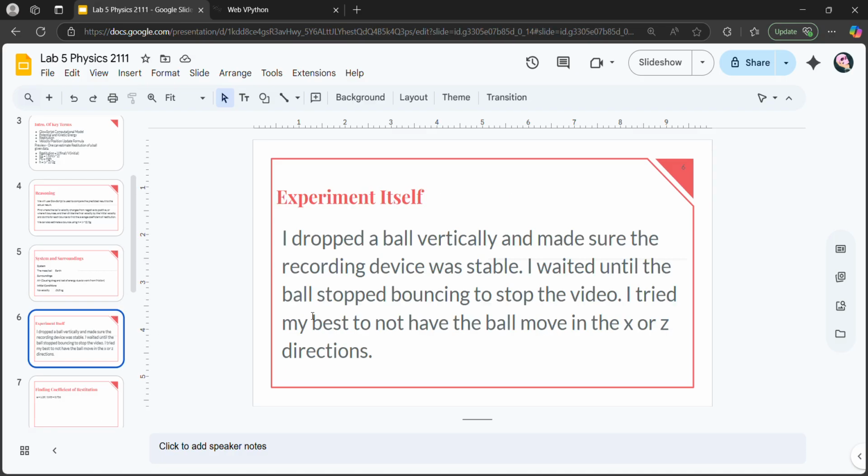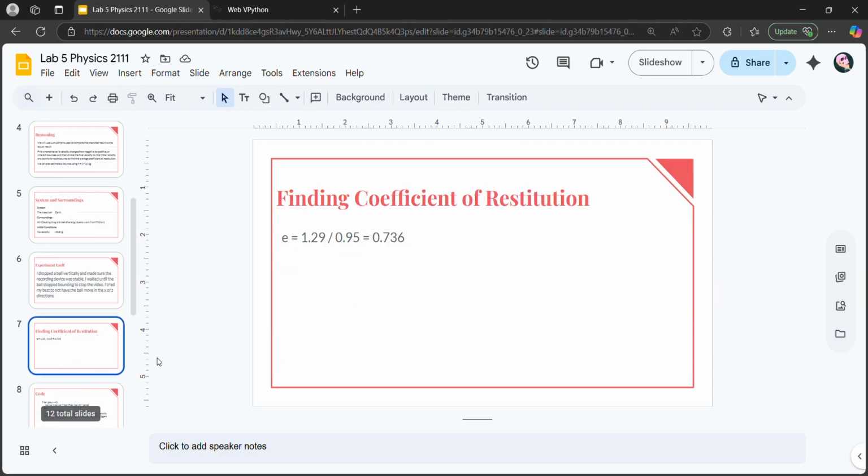The experiment itself was I dropped a ball vertically, and I made sure the recording device was stable. I waited until the ball stopped bouncing to stop the video, and I tried my best not to have the ball move in the x or z directions. If it moves in the z direction, then each of the bounces will seem a lot larger than they actually are, and if it moves in the x direction, then I might not catch each of the bounces as it goes.